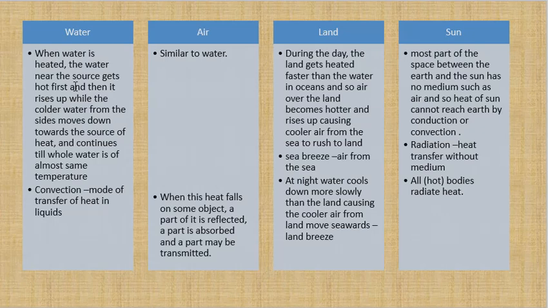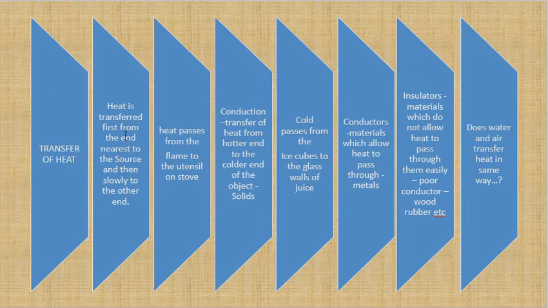Now, convection is a mode of transfer of heat in liquids. What is convection? Convection is not transferring the heat like in a metal rod or a vessel. There, heat is transferred from one end to the other slowly, with the portion closer to the source getting hotter faster, and heat passing from flame to vessel are examples of conduction.